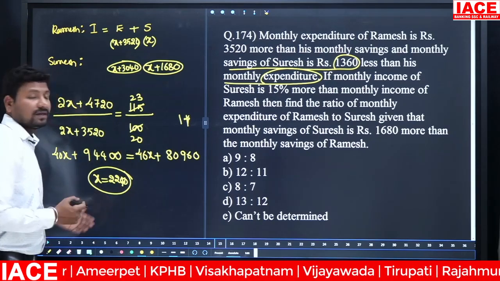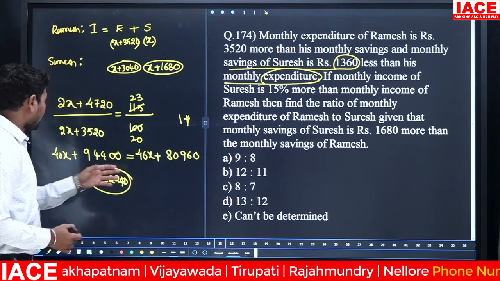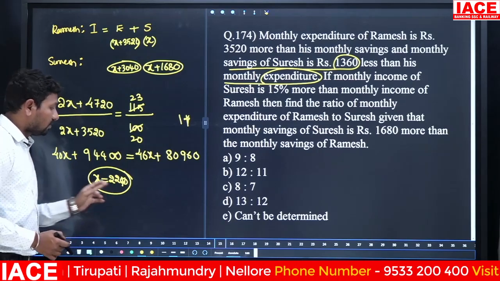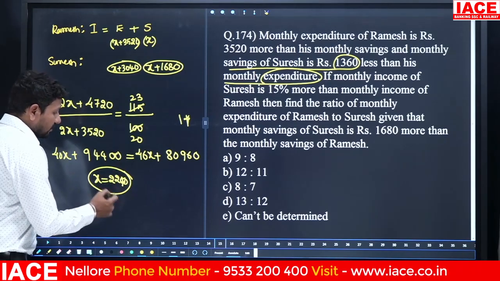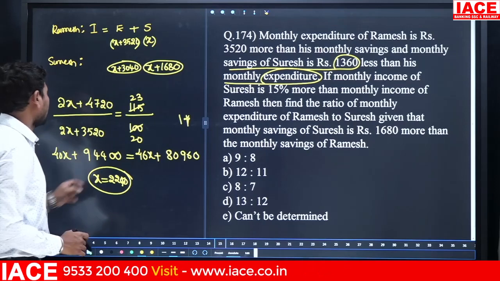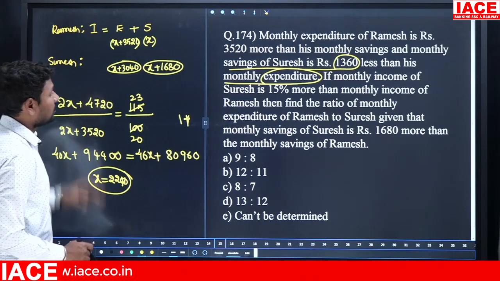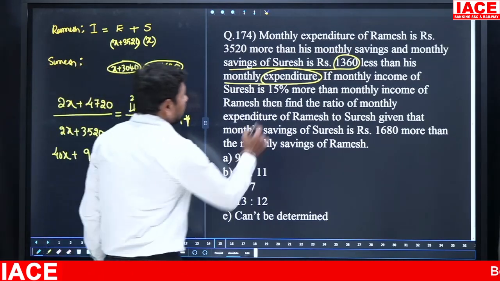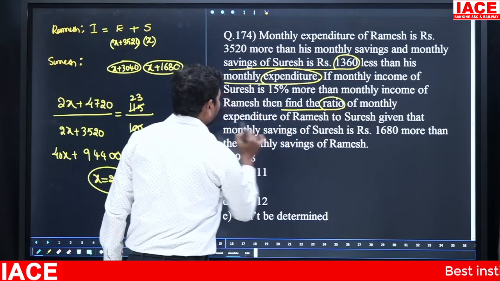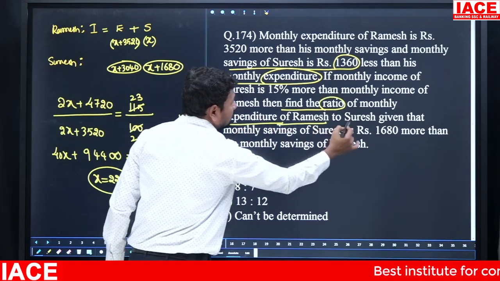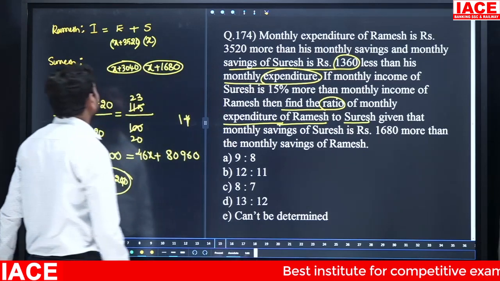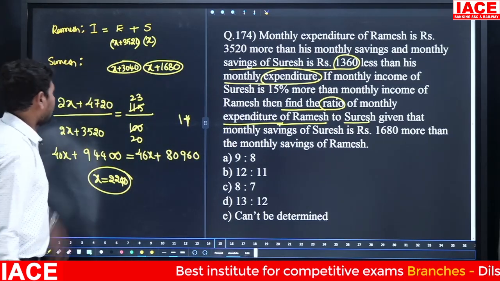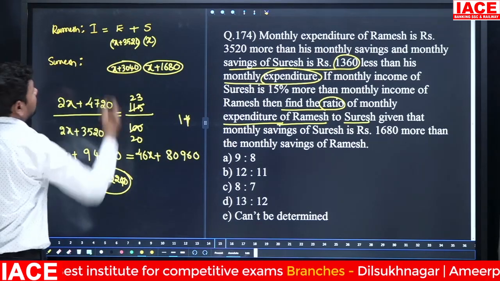13,040. Okay, then you will get 13,440. From this you can divide by 6, you will get the value 2240. Then this 2240 is the x value. Now we need to know what the question is: find the ratio of monthly expenditures of Ramesh to Suresh. Expenditure is x plus 3520, that is 2240 plus 3520.